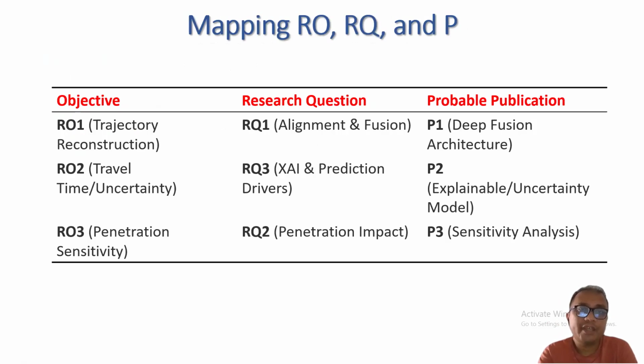If we look at the mapping of research objective, research question, and publication, publication 1 will be covered by research objective 1 and research question 1, which are trajectory reconstruction and alignment. Paper 2 is the explainable and uncertainty model, which covers travel time uncertainty of research objective 2 and research question 3, that is explainable AI and prediction of drivers. Paper 3, that is sensitivity analysis, will cover penetration sensitivity of research question 3 and penetration impact of research question 2. So these are the mappings.